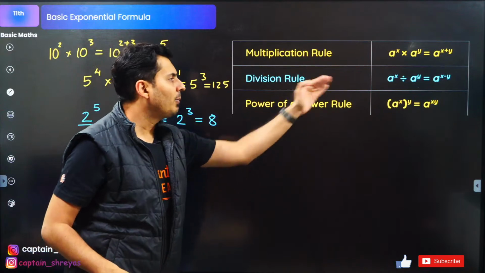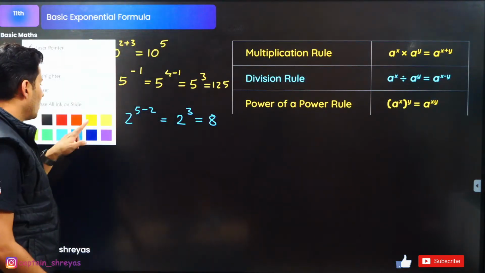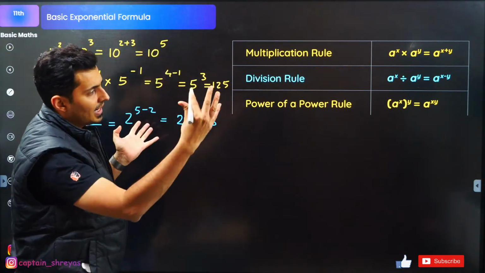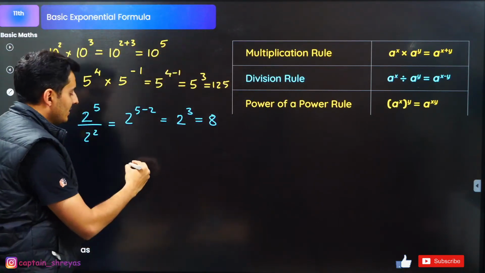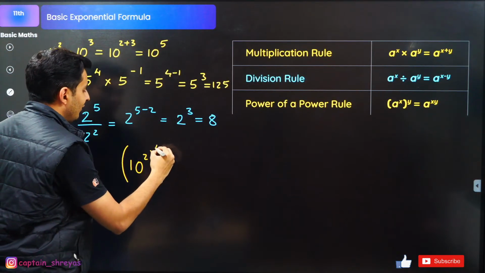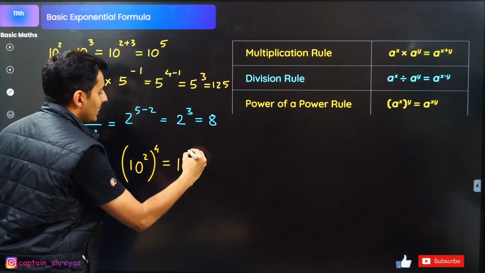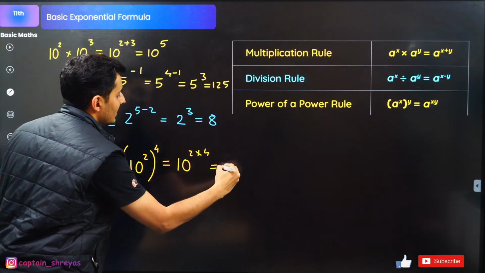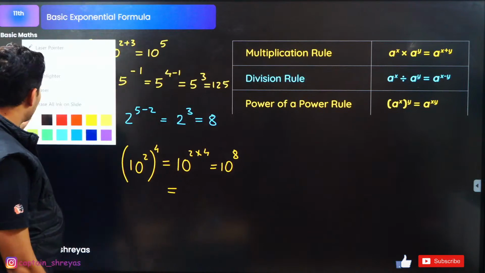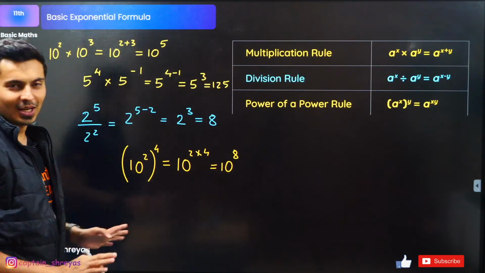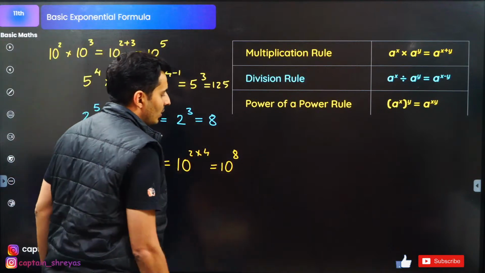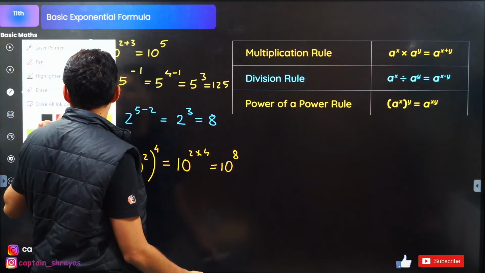Next, power of a power rule. Power of a power rule, guys. This is also very simple. a raised to x whole raised to y is a raised to xy. Imagine something like this. 10 raised to 2 whole raised to 4 is nothing but 10 raised to 2 into 4, which is 10 raised to 8. That's it. Similarly, I can also give one more example like this.